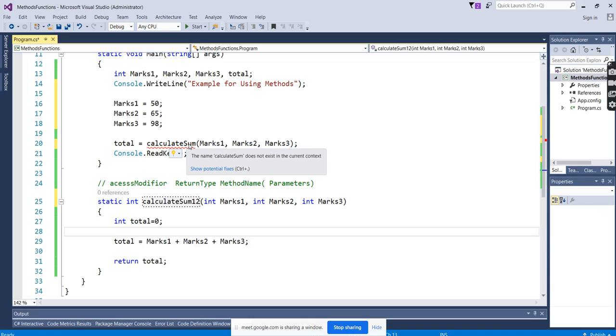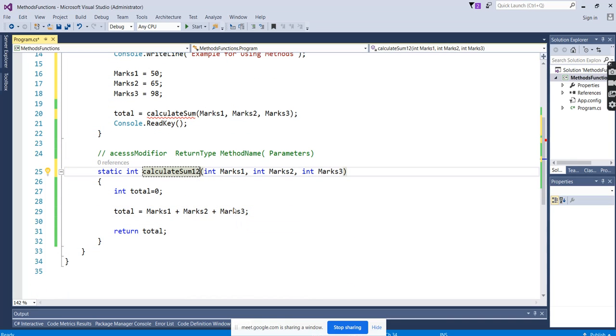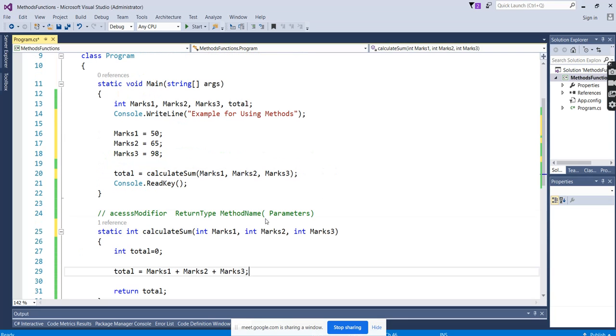So it says I am searching for the calculate sum method. I am calling calculate sum, but there is no calculate sum anywhere in your code. So the main thing we need to keep in mind is that the naming has to match, the same name, and the number of parameters has to be the same. If you pass 3 parameters, then it has to be 3 parameters. Okay. And one more thing. When you're calling from the main method, there's no need to mention the data types, because these variables marks 1, 2 and 3 already have the data types mentioned here.